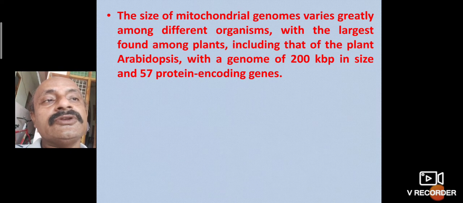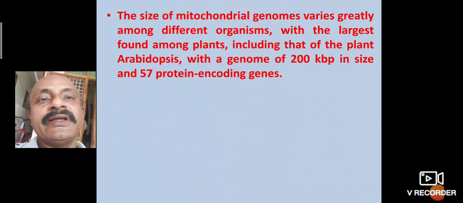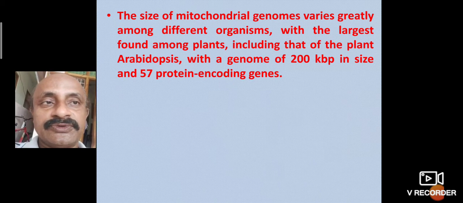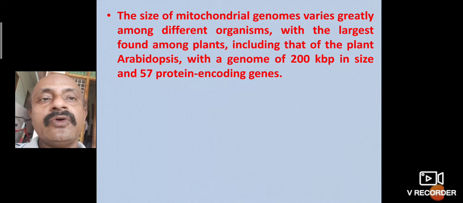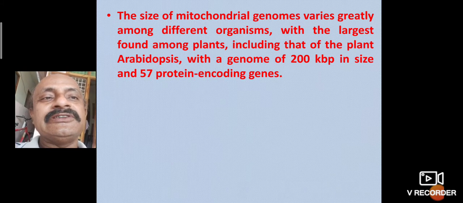The size of the mitochondrial genome varies greatly among different organisms, with the largest found among plants, including the plant Arabidopsis, which has a genome of 200 kilobases in size and 57 protein-encoding genes. So it is the most important.